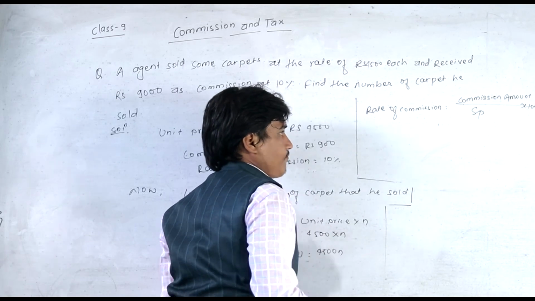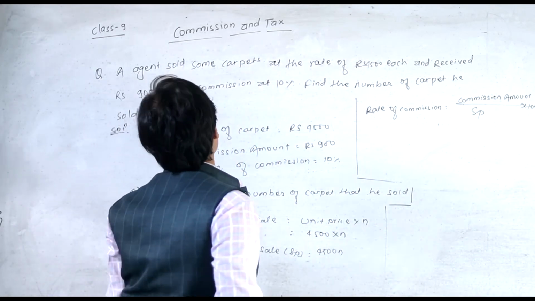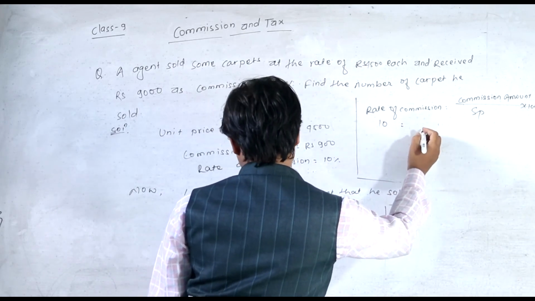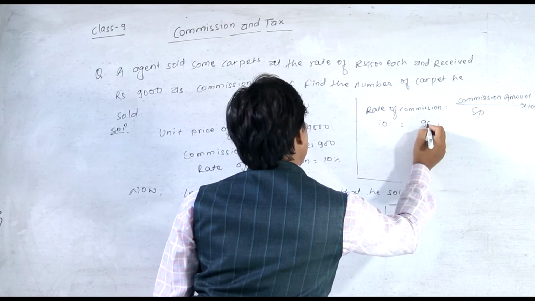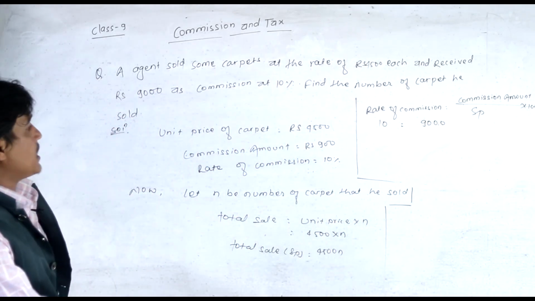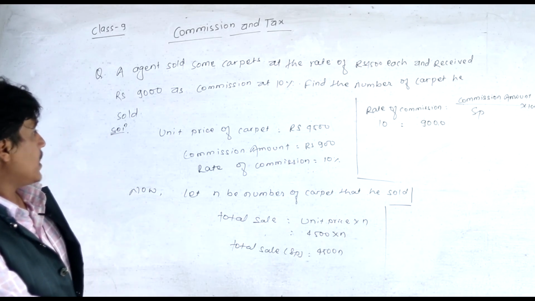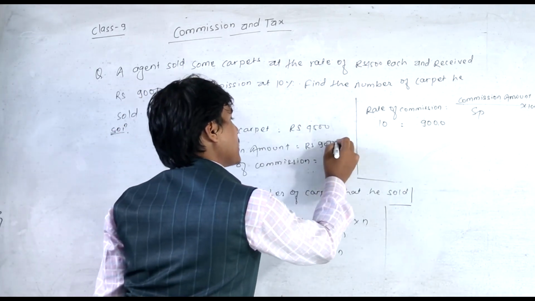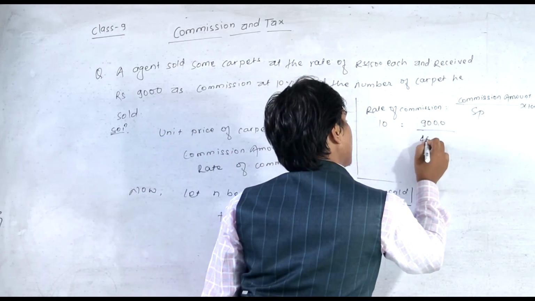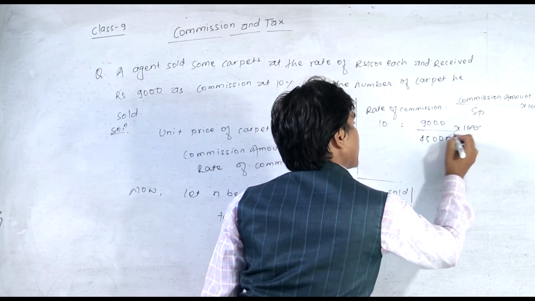So from here, the rate of commission 10% is equal to the commission amount, which is 9,000, upon SP, which is 4,500 times n, multiplied by 100.